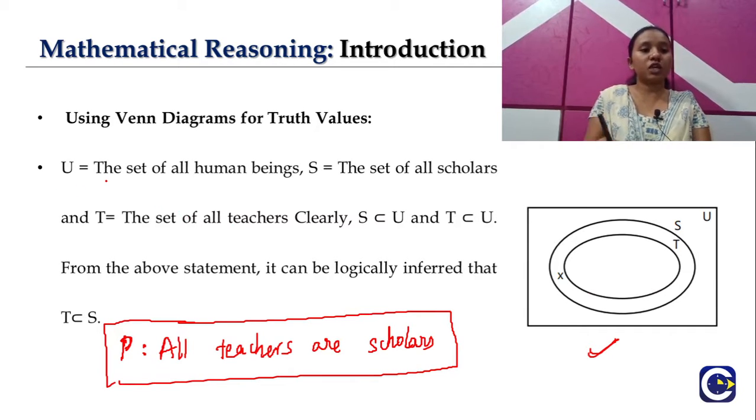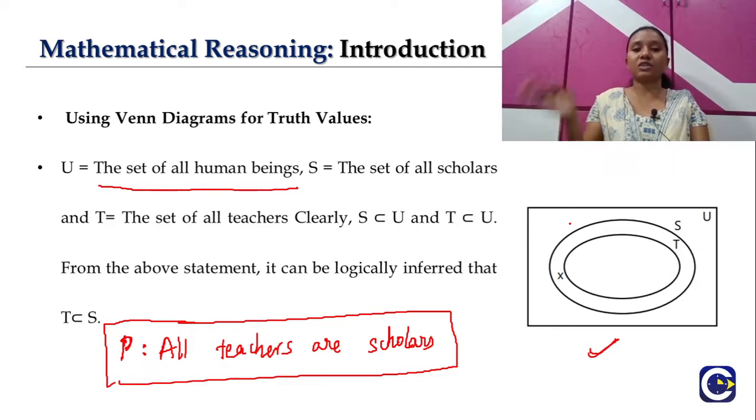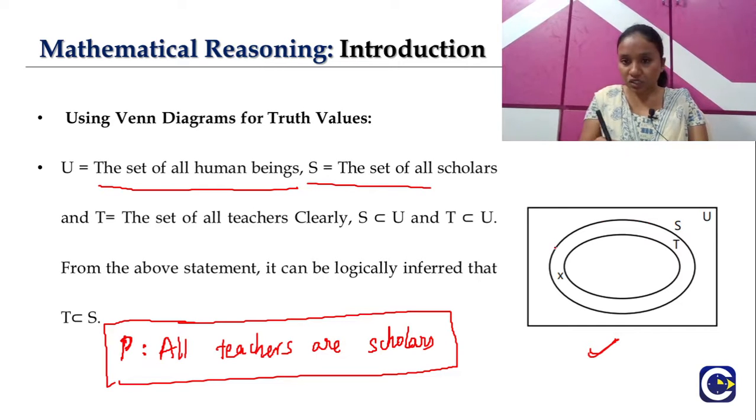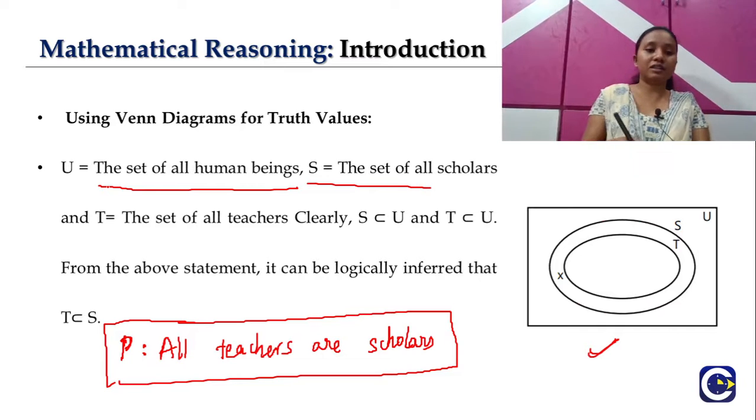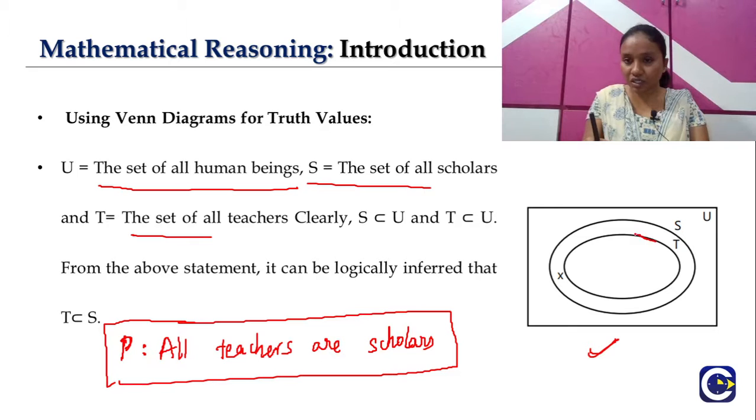The first one is U equal to the set of all human beings. This is the universal set, which includes the set of all human beings. The next one is set S, which is the set of all scholars. Here you can see this exterior one is the set of scholars, and T is the set of teachers, which means this interior part is the set of all teachers.